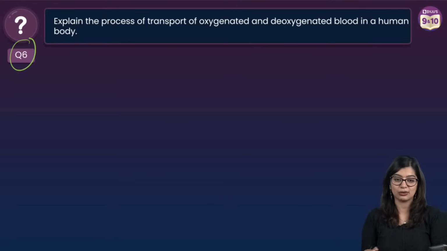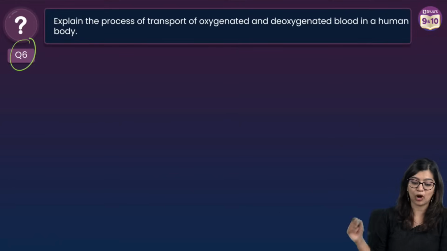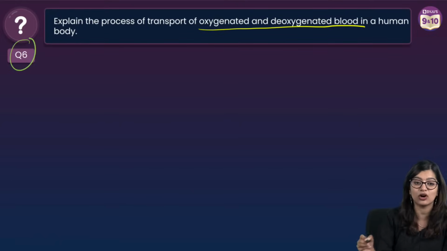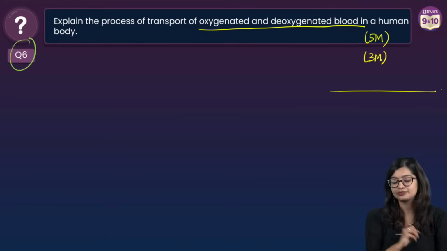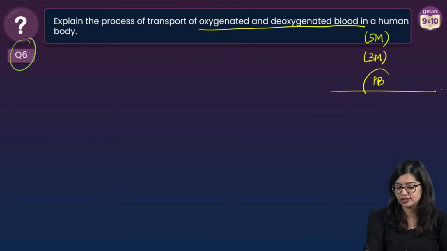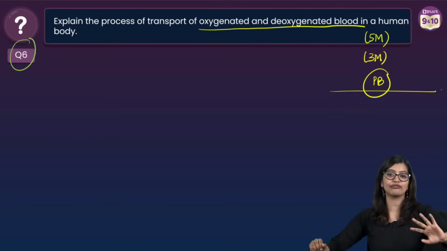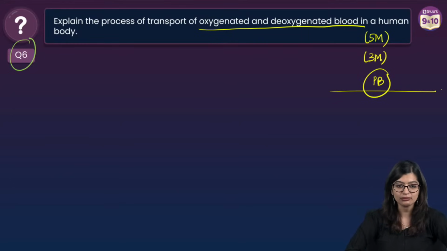Now, let's have a look at this question, all of you. We are talking about the process of transport of oxygenated and deoxygenated blood. So here you can get this for 5 marks. You can get this for 3 marks. So students, how many of you have got this in your pre-boards? I am sure that some of you have definitely got it, right? This one is huge, exactly. This is a lengthy question, but it is a short question that you will get. Because I know for a fact in the pre-boards or in your midterms, this will definitely come. This is a PYQ that has appeared, right?